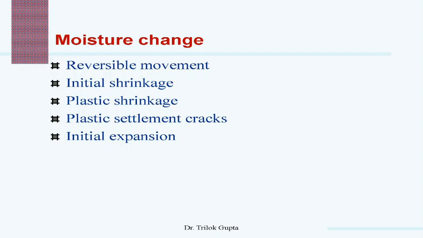In this video, we will discuss all these factors that are part of the moisture change and are basically responsible for the cracks in the structure.